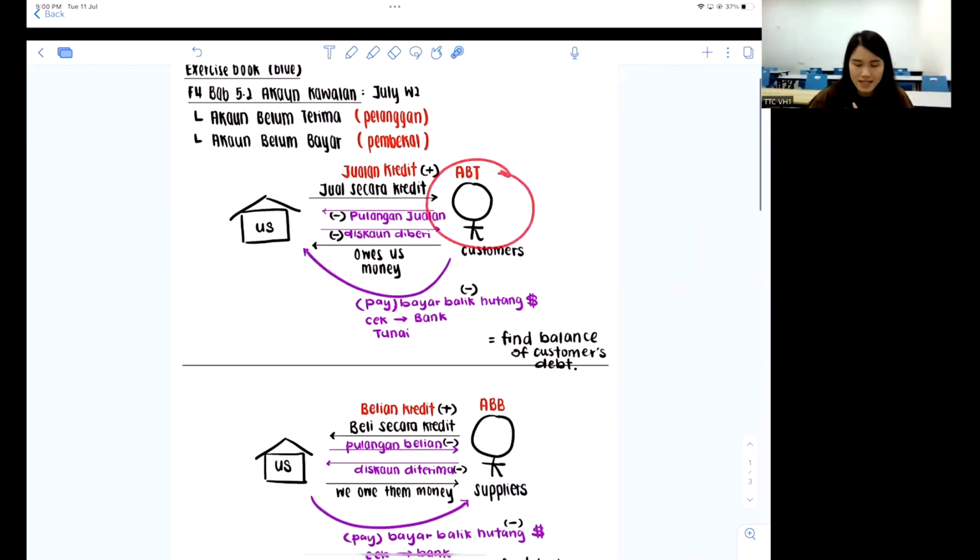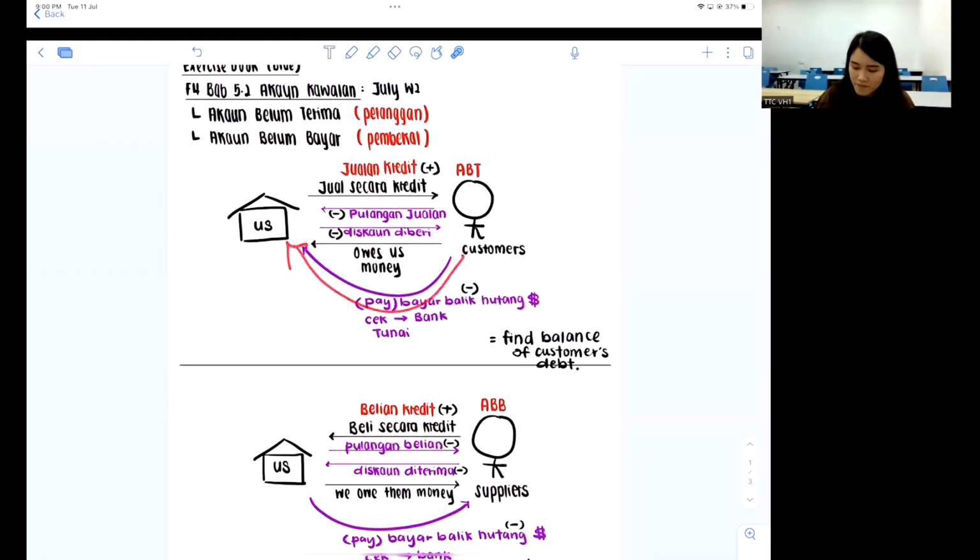Like your customers, right? Some of them are very dishonest. They might give you a check which is invalid. So when the check given to you is invalid, right? You see, initially when you received it, you were very happy about it. So you minus from their debt, you deducted from that. But what if you found out that the check is invalid? Did they manage to pay you at all? Of course not. So whatever you did before this that is negative, you will reverse it, which is by doing plus.